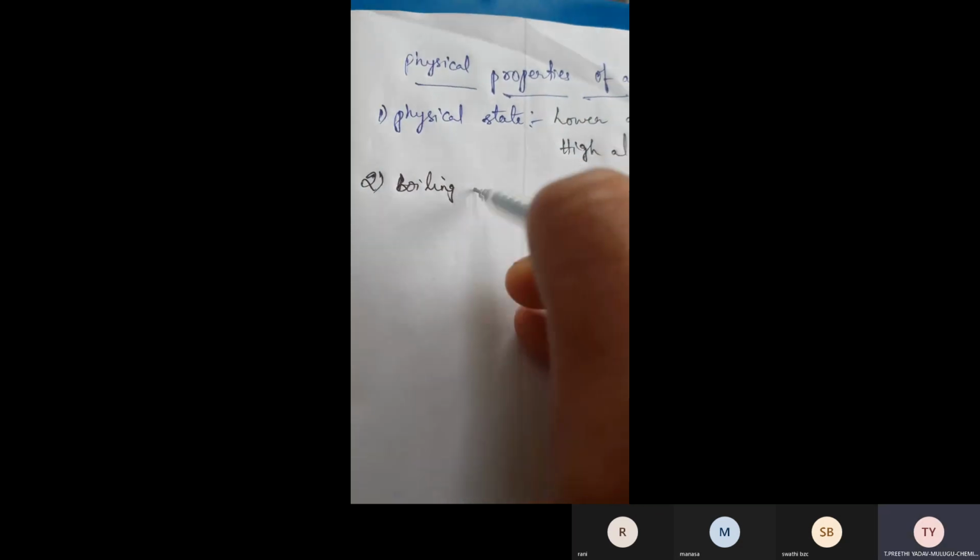Second one is boiling point. The boiling point of alcohols is always higher than the corresponding ethers.